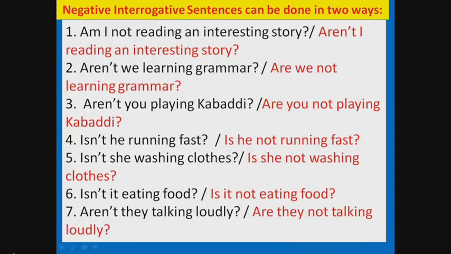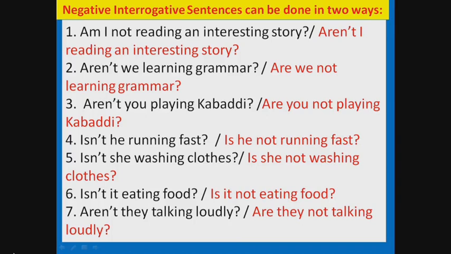Negative interrogative sentences can be done in two ways. Am I not reading an interesting story? Or aren't I reading an interesting story? Both are correct. Aren't we learning grammar? Or are we not learning grammar? Aren't you playing kabaddi? Or are you not playing kabaddi?